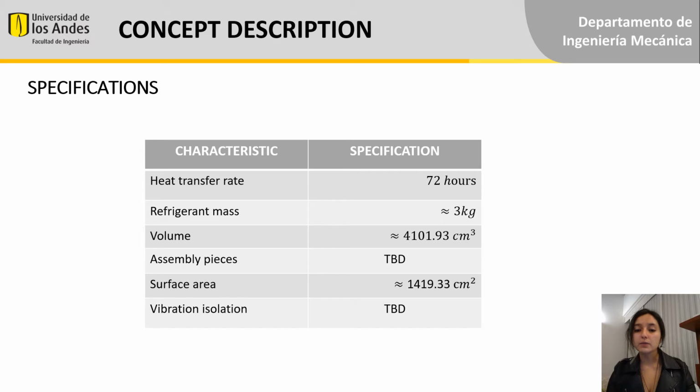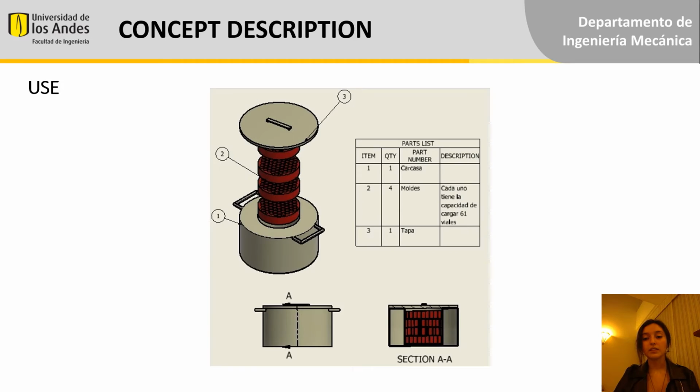The surface area is around 1,400 square centimeters, and we haven't determined the vibration isolation, which we will talk about in further slides, but it will be measured in gravity. This is the geometric design that our system will have. As you can see, it's basically a cylinder with handles. We have two alternatives right now, and they vary in diameter and height, but they're basically the same concept.